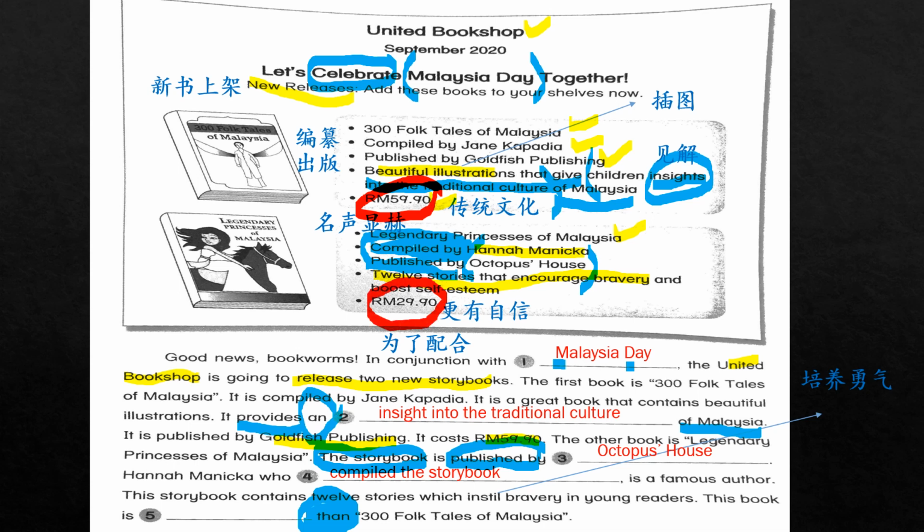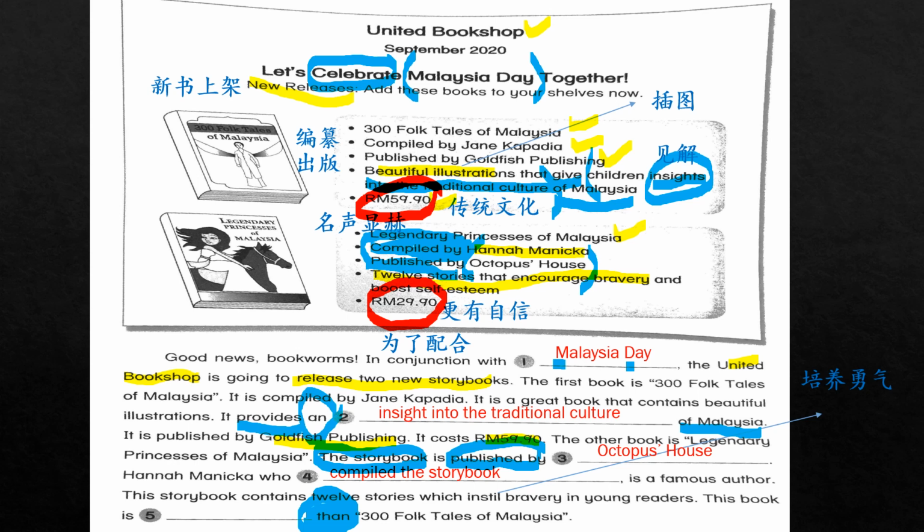So we know this book, okay, this book means The Legendary Princesses of Malaysia, is more expensive or is it cheaper? It's cheaper, isn't it? How much cheaper? So we can probably write this book is cheaper than 300 Folktales of Malaysia, but it might be incomplete. So I think this is one of the more higher order thinking question, which requires you to think a bit more. So one is 59 ringgit 90 cents, the other one is 29 ringgit and 90 cents. So this book is cheaper.